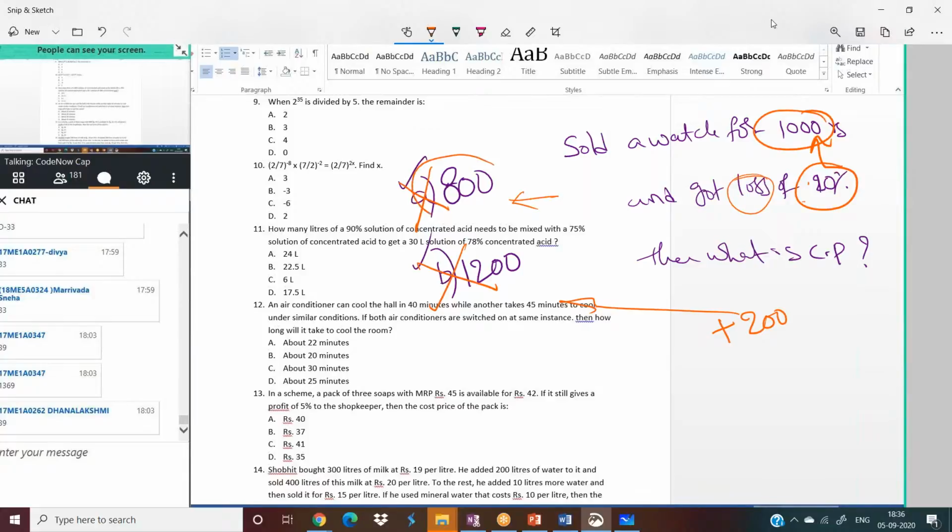If a person bought an article for 800 and sold for 1000 rupees, how can he get a loss, boss? And you people are applying for DX. I'm not getting this logic. If a person buys one watch for 800 and sells for 1000 rupees, how can he get a loss?